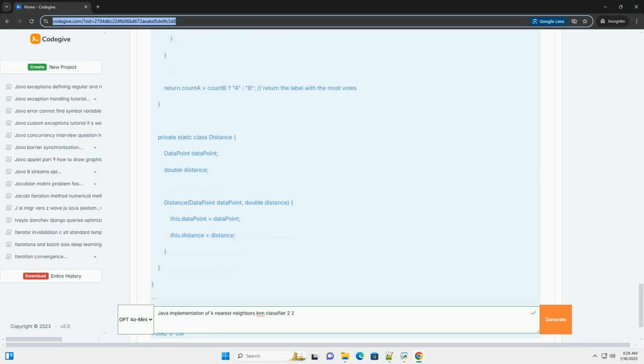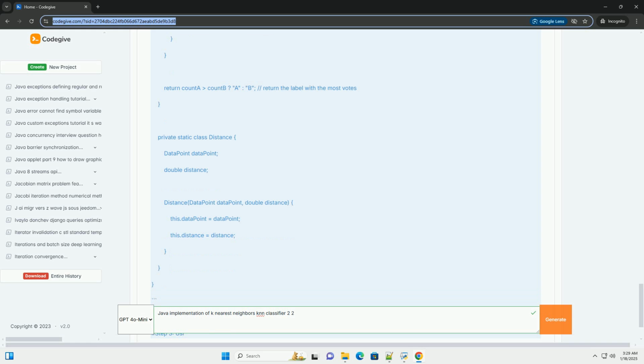Steps to implement KNN. 1. Prepare your dataset. We'll use a simple 2D dataset for this example. 2. Calculate the distance. Use a distance metric, for example Euclidean distance, to find the nearest neighbors. 3. Classify. Determine the class of the new data point based on the majority class among its k nearest neighbors.